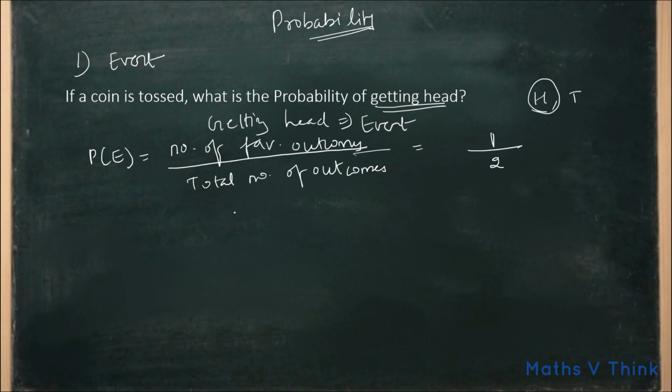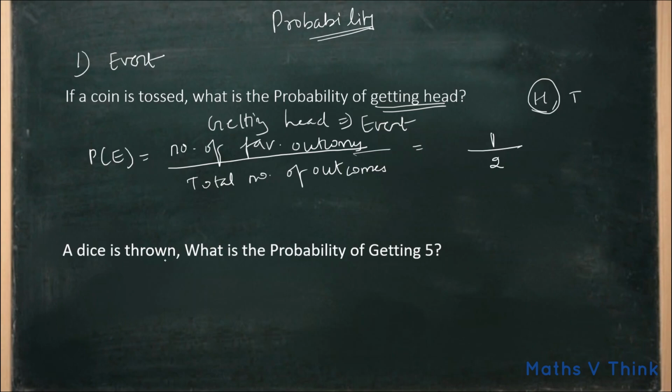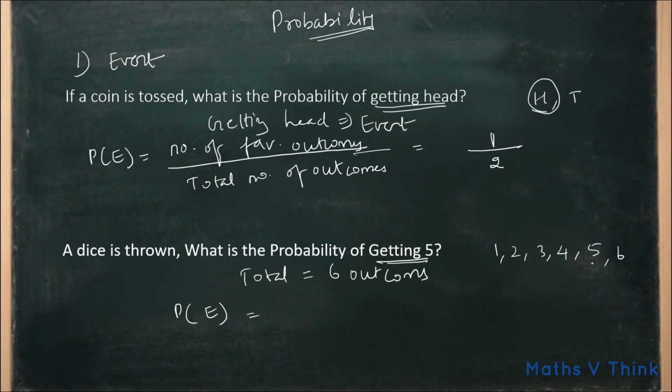Same way, one more example. If a dice is thrown, what is the probability of getting 5? So what are the outcomes? 1, 2, 3, 4, 5, 6. So total outcomes is 6. So probability of the event, that is getting 5, is 1 divided by total outcome, which is 6.